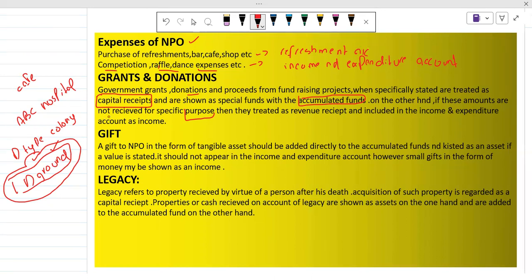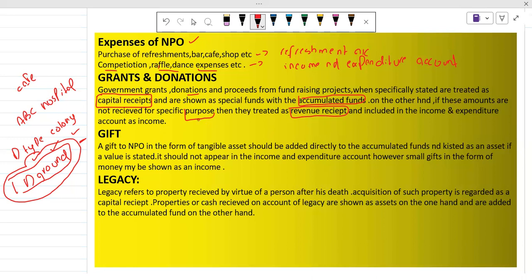Okay, so if these amounts are not received for a specific purpose, they are treated as revenue received. For example, if they don't have any project, or maybe they have a project, but the government gives them grants not for this ground branch, not for any special cause, just grants to the ABC hospital.